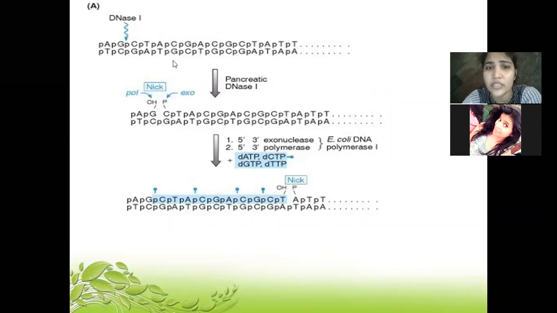It's very simple to understand. Simply you take a DNA, make a cut, and replace the nucleotides at that cut with labeled nucleotides.